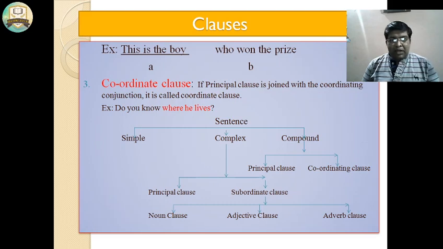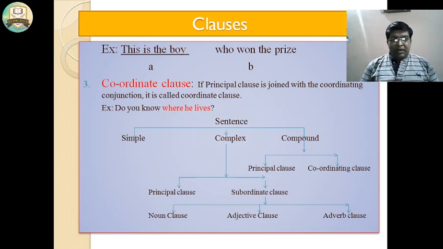Now, have you seen the chart? There are three types of sentences here: simple, complex, compound. A compound sentence joins a principal clause with a coordinating clause. A complex sentence has a principal clause and a subordinate clause, and the subordinate clause has three types: noun clause, adjective clause and adverb clause.